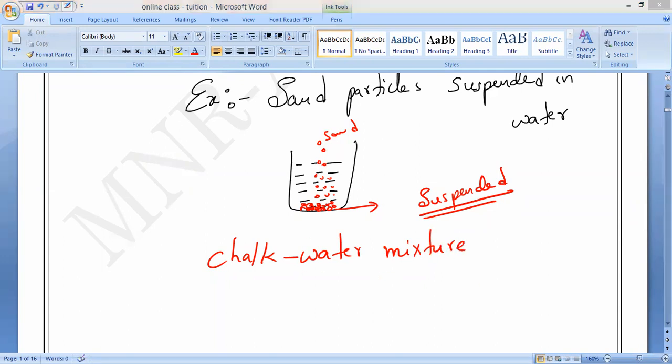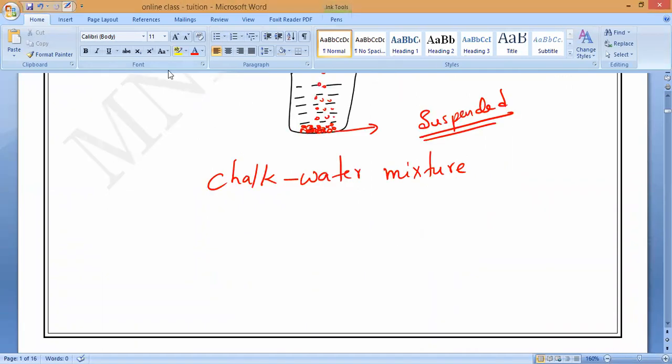Next, in the same way, take muddy water. Do you know muddy water? If you go to a pond, there we have muddy water. So that muddy water, is it good water, or is it a suspension? It contains so many small soil particles, correct or not? That is why you can say muddy water is also an example of suspensions. Understand?